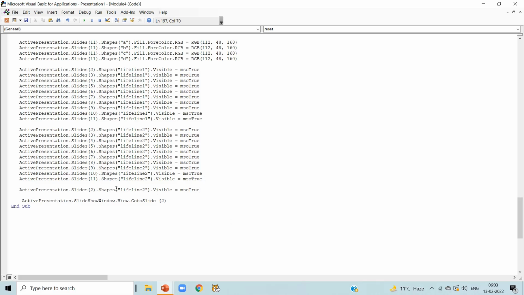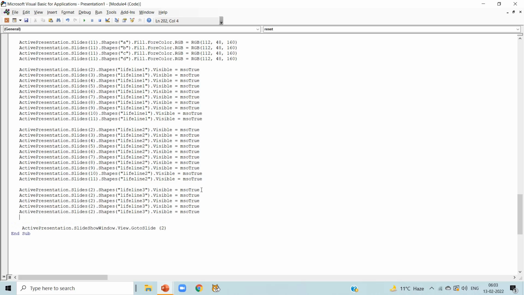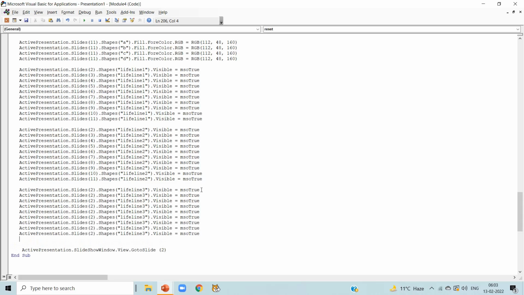Now copy the line and paste it. Now we are talking about slide number 2 and lifeline 3, and we want to make it visible. Now lifeline 3 will be visible. Now copy the code, press enter and paste it again and again. It means when we click on the reset button, our lifeline 3 will be visible from slide number 2 to slide number 11.